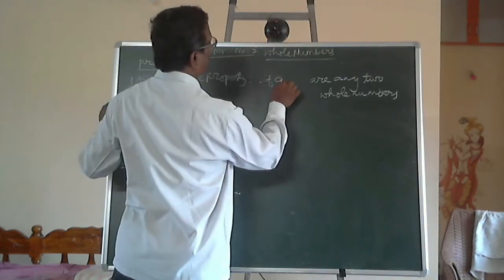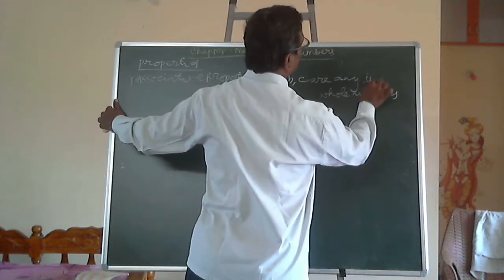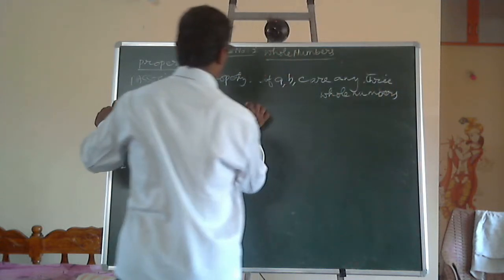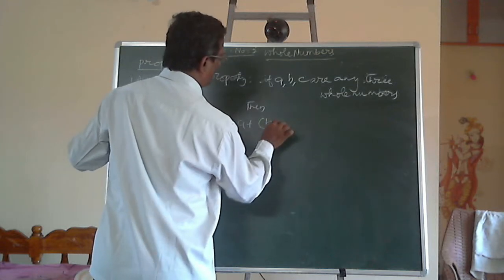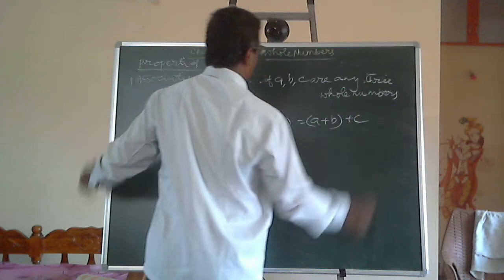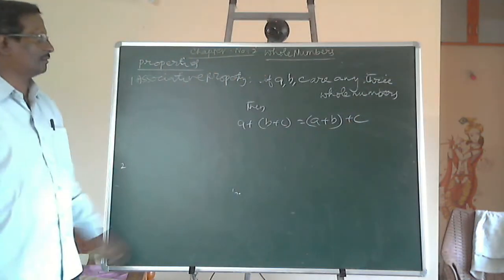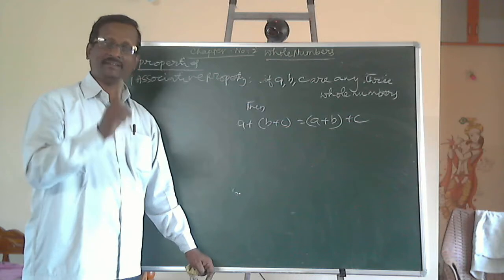If A, B and C are any three whole numbers, then (A plus B) plus C is equal to A plus (B plus C). Here also, irrespective of the order in which we add the three numbers, the sum of the three numbers remains unchanged.